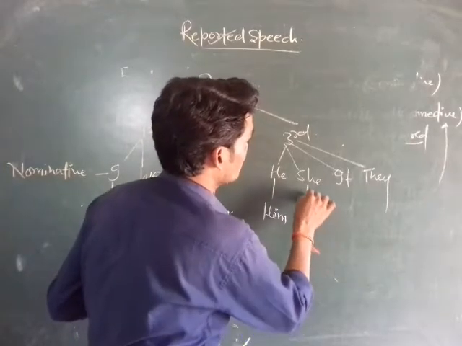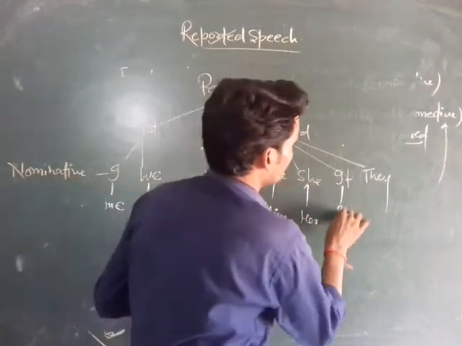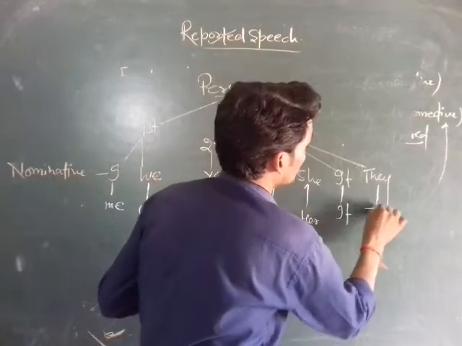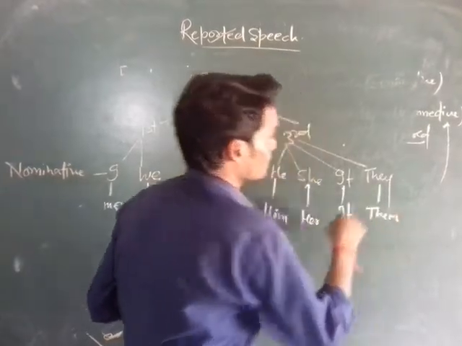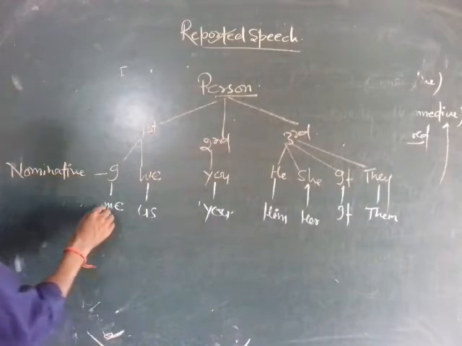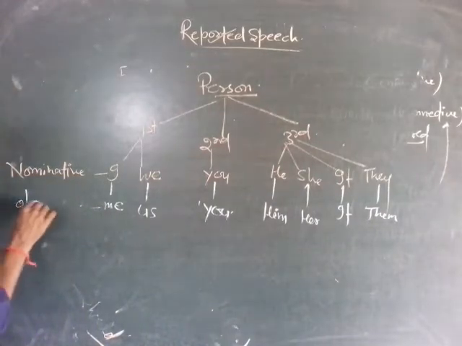Her is objective case of she, and it is objective case of it, and them is objective case of they. So we can say it is the objective case.